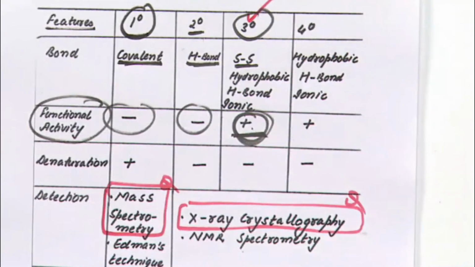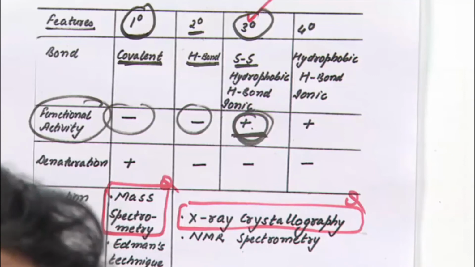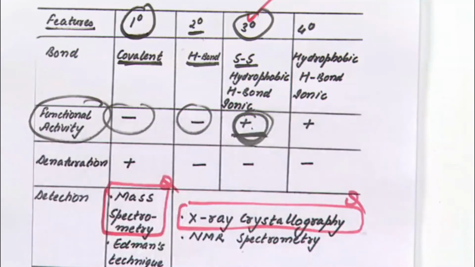So structure of protein means functional structure of protein, tertiary structure of protein, and that is best detected by X-ray crystallography.